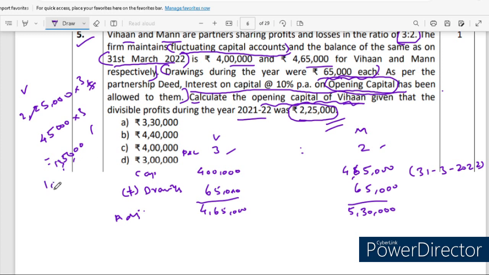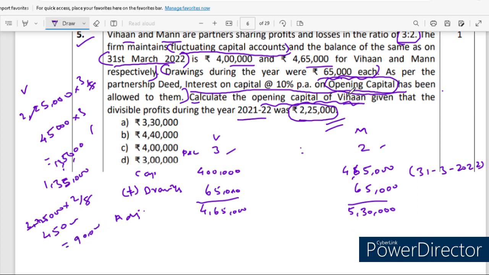Okay, 1,35,000 rupees for which partner? For Vihan. And for the other partner, who is that? Man. For Man, how much is it? Same, 2,25,000 into 2/5. So 1/5 is 45,000, into 2 will be 90,000 rupees.